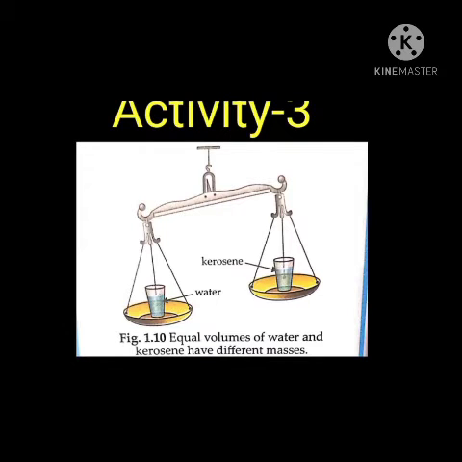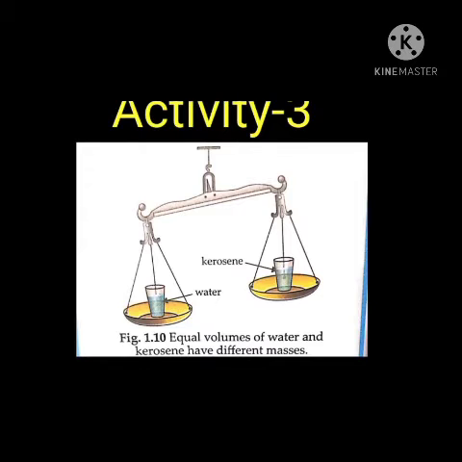Now we place one glass on one pan and the other glass on the other pan of a beam balance. Then we observe that the pan with the glass containing water goes down. What does it mean? It means that the mass of water is more than the mass of kerosene, right?